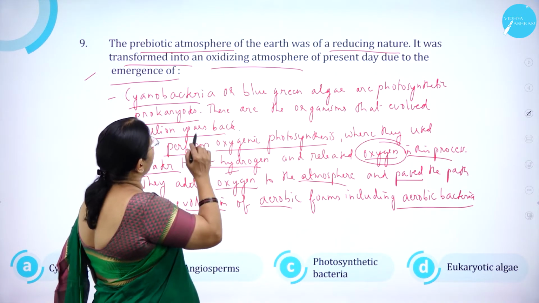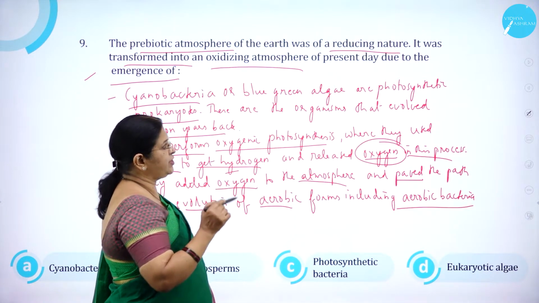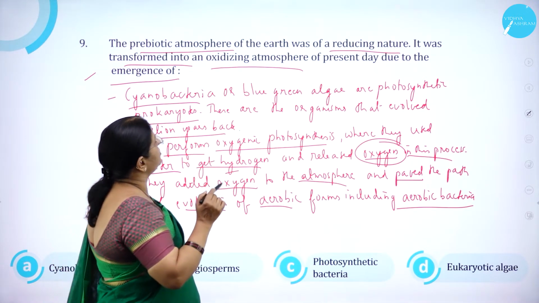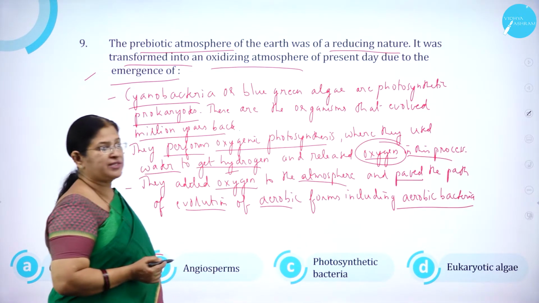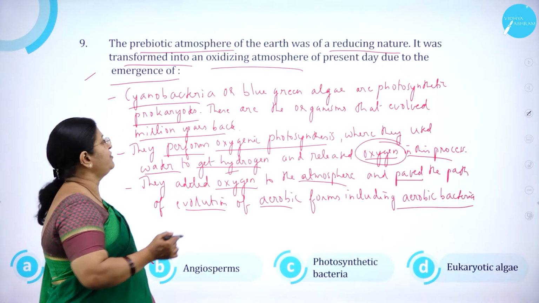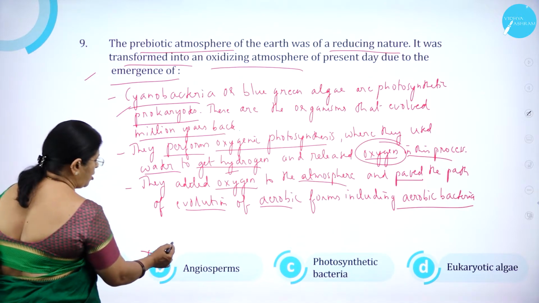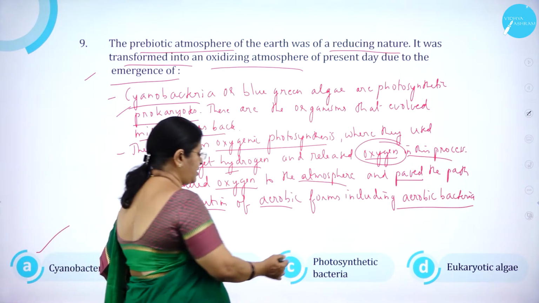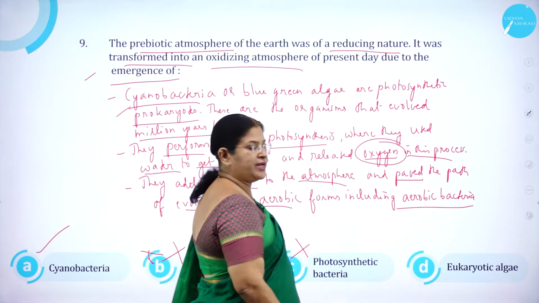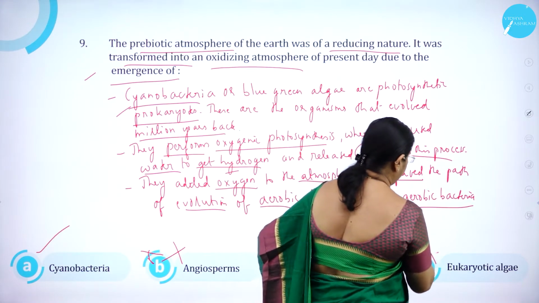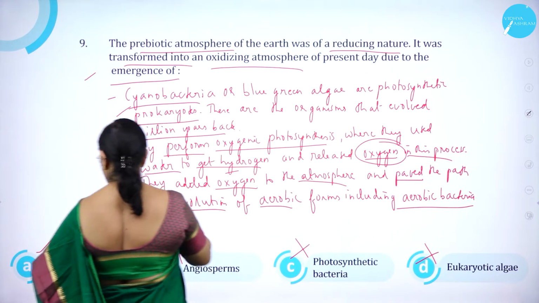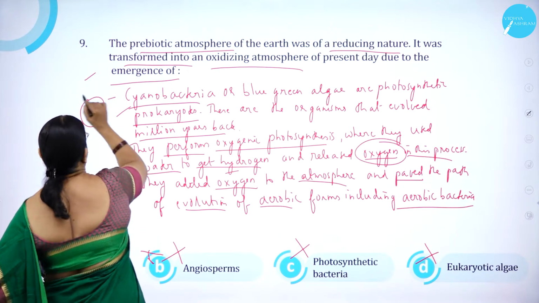So the prebiotic atmosphere of the earth was of a reducing nature. It was transformed into the oxidizing atmosphere of the present day due to the emergence of cyanobacteria. So option A, cyanobacteria, is correct. Option B, angiosperm, is wrong. Option C, photosynthetic bacteria, is wrong. Option D, eukaryotic algae, is wrong. So option A is correct.